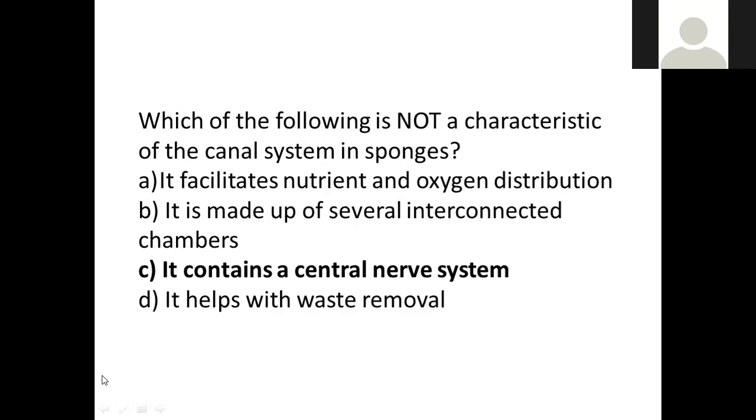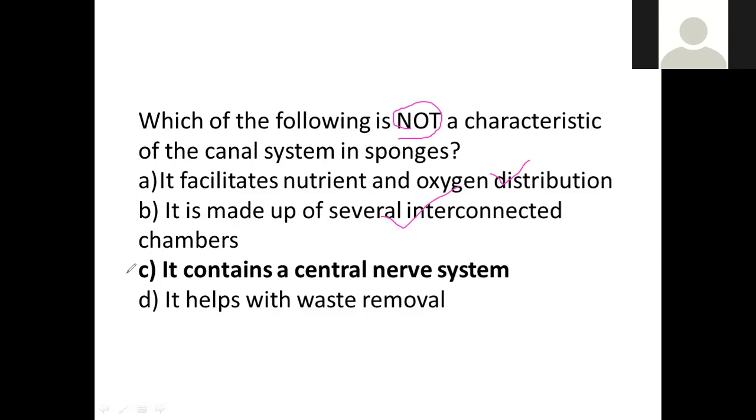Next, which of the following is not a characteristic of the canal system in the sponges? It facilitates nutrient and oxygen distribution, yes, a circulation process. It is made up of several interconnected chambers, yes: incurrent canals, flagellated chambers, radial canals, excurrent canals, spongocoel, many chambers are present.